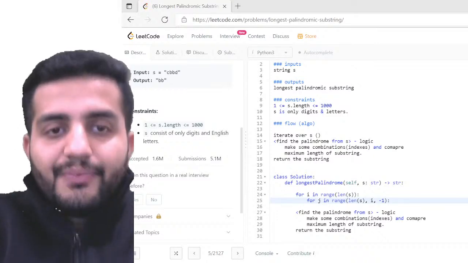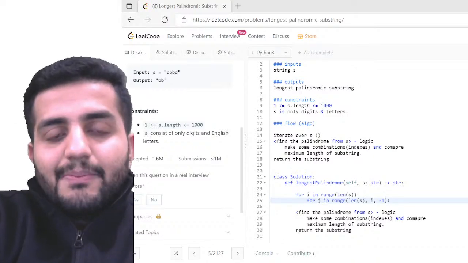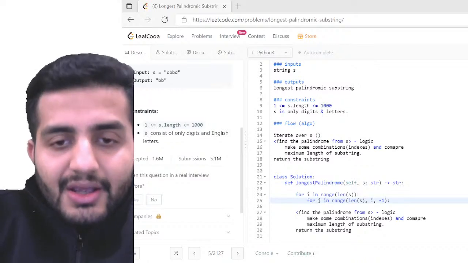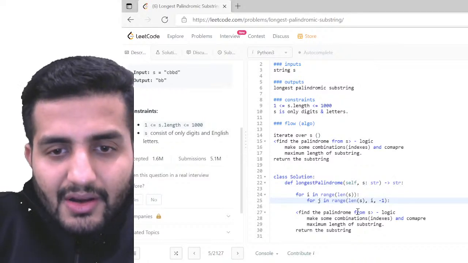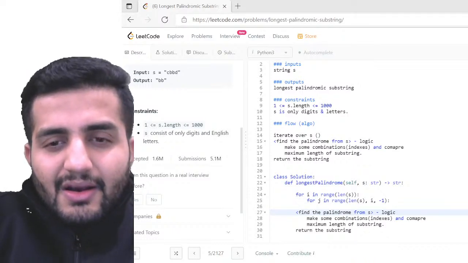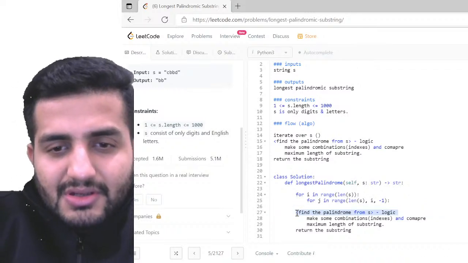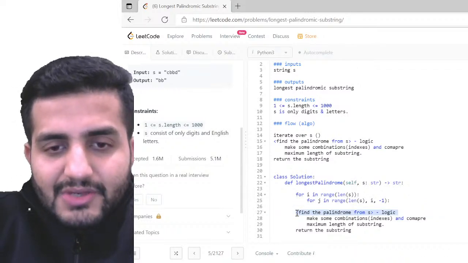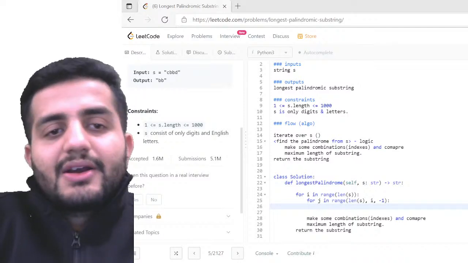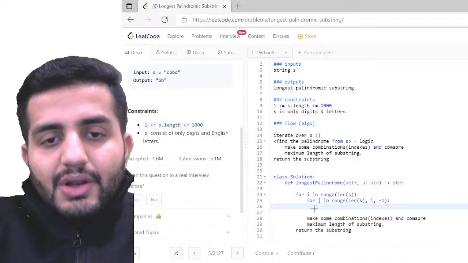Now what exactly do we have to do here? We just have to compare. How can you actually compare? Maybe we can initialize. We have some logic here, let me just remove this, the find the palindromic sequence logic comment. Now on top of this, this is where I have to write my logic.